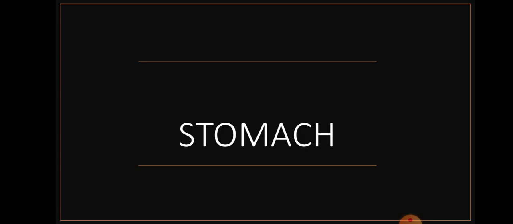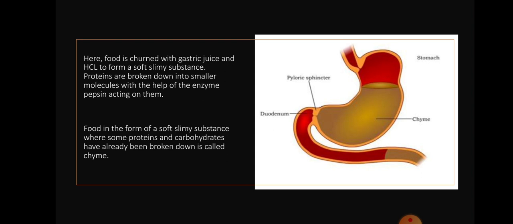What happens in the stomach? At the stomach, food gets churned with gastric juice and HCl. Now the food is in semi-solid condition, children. The digestion of food goes on as most proteins are broken down into smaller molecules with the help of an enzyme known as pepsin. Pepsin is released in the gastric gland in the stomach; gastric juice it is known as. It is nothing but pepsin enzyme, and it acts on proteins.